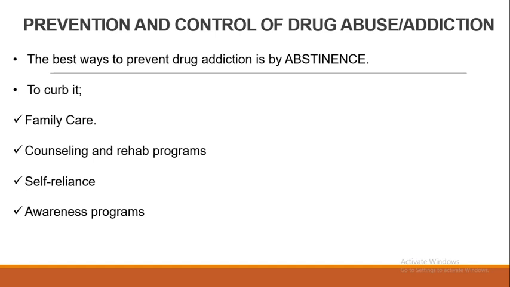So the best way then to curb addiction is number one, family care. You need to care for these people. They need love, they need support. Number two is counseling and rehab program. They need to be put on that program where they will be counseled, okay, and get a kind of reorientation. Then self-reliance. They have to believe in themselves. They have to know that they worth something and people care about them. Then the last one is awareness program. People should go out and tell the world about drugs and its adverse effect on usage.